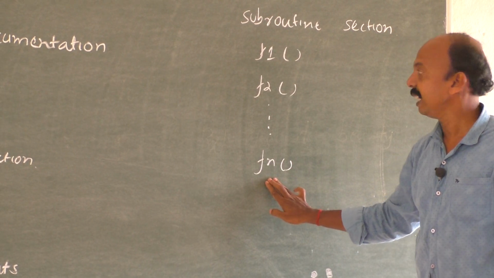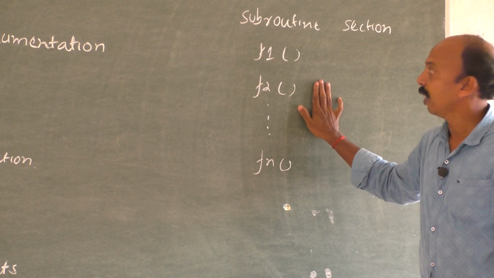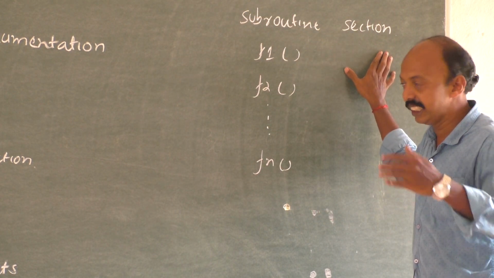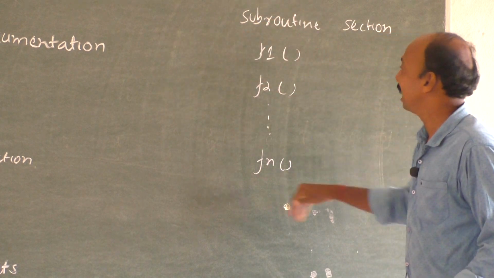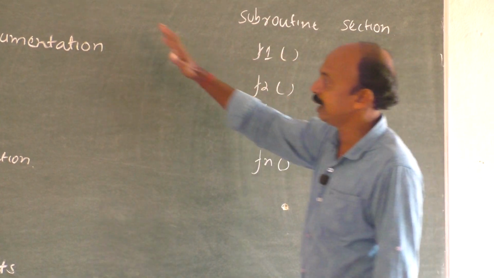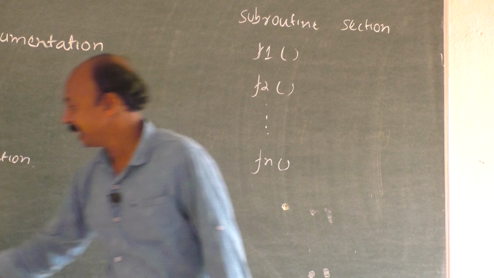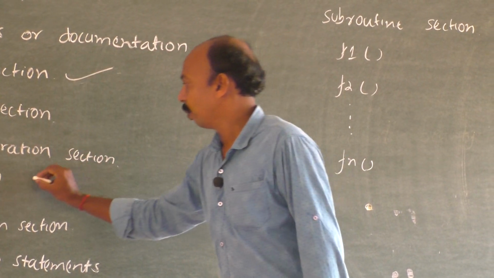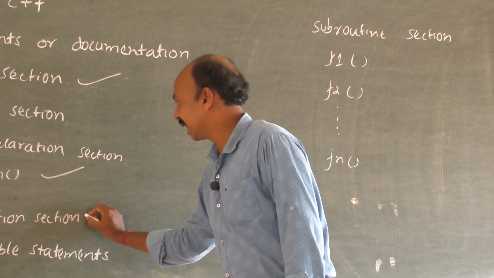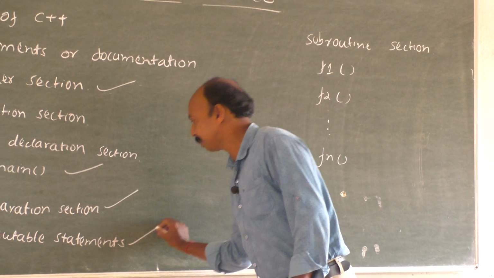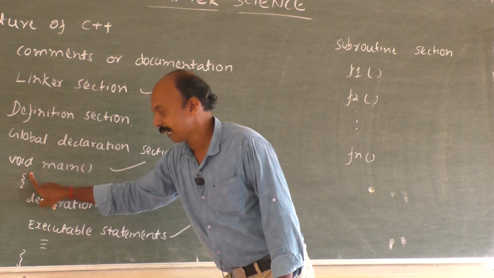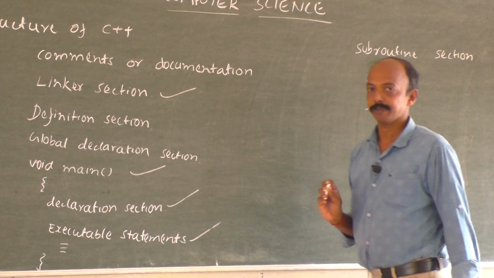We may not have this section at all. In many of the programs that we initially wrote in the first year, we didn't have this section, only this part. So which are the compulsory sections? Linker section, void main, declaration, executable statements. This part has to be written within the opening flower bracket and closing flower bracket.